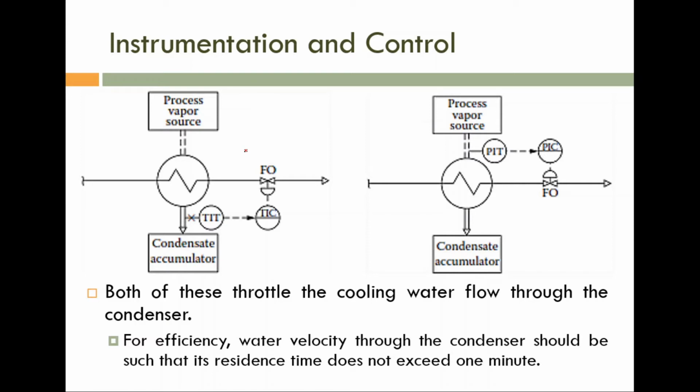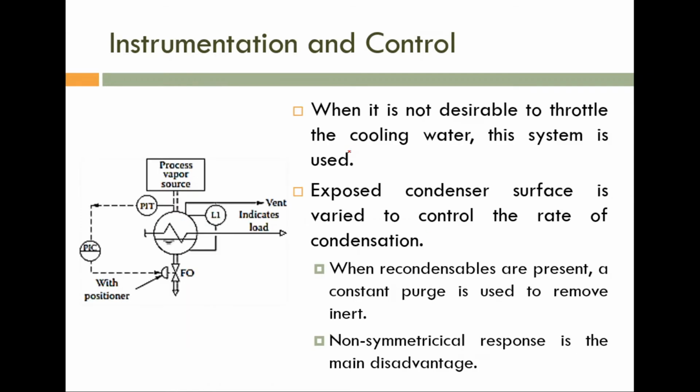One example is if the process medium has uncondensable components like inert gas. Then we can't use these two strategies. If you have inert gas, then the blow-up problem will occur. So in order to avoid that, instead of manipulating the heat transfer medium, we have to manipulate the flow rate of condensate. Here we have to place the control valve. So that is our next strategy that is shown here.